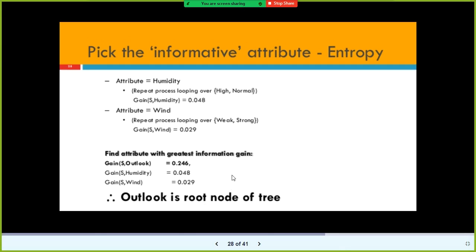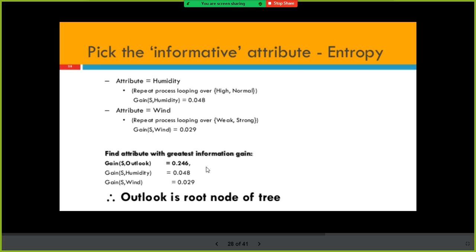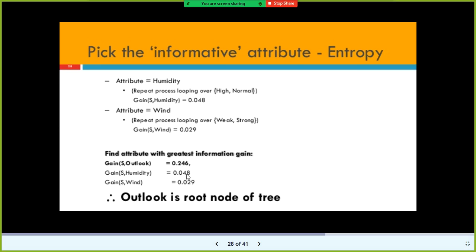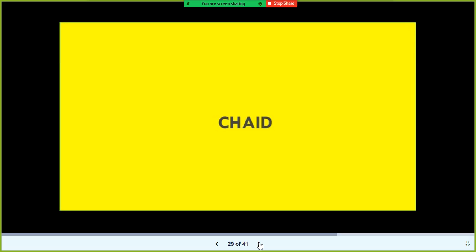And next, we are left with the remaining two columns, the information gain values. Of these two, which one has the higher value? 0.48. So hence the humidity is the immediate branch node followed by the root node. That is what we have seen, right? So with this entropy and information gain, you understood how the root node variable is determined.